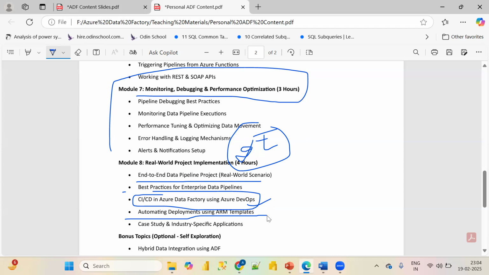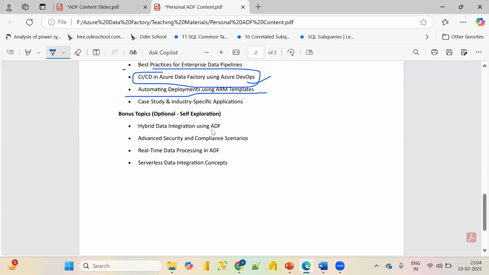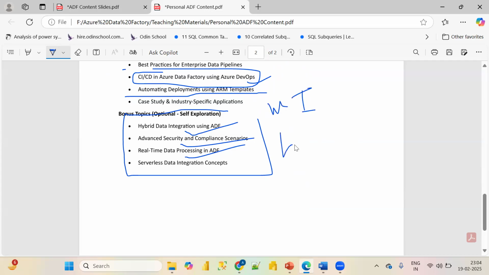And last, we will get some case studies and industry-specific applications. I will give you bonus topics like real-time processing in ADF, advanced security and compliance scenarios, and hybrid data integration using ADF. Last but not least, we will be discussing some of the most important interview questions, along with practicals.